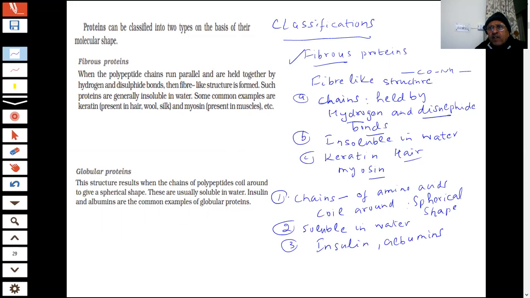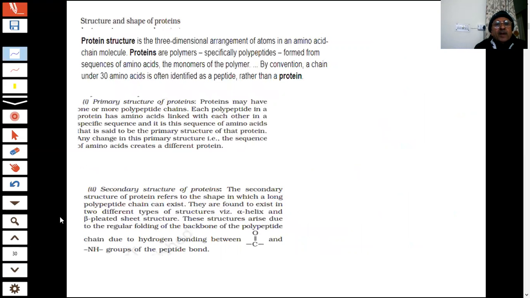You have noted down, then I will proceed further, or you will note down everything, students, because these points can be asked in the paper. One question, 1 mark can be there. Okay. Now the more important questions are coming: structure and shape of the proteins.